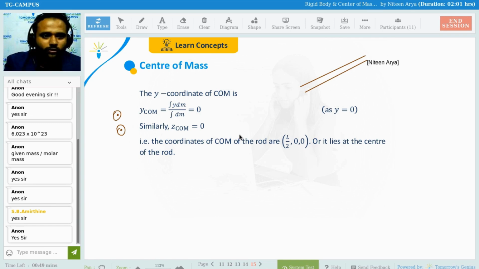So now you tell me, what are you going to do? Anyone? That is a very basic question. If there is a rod of length L situated like this, how many centers of mass are going to be there? 1, 2 or 3? Tell me.